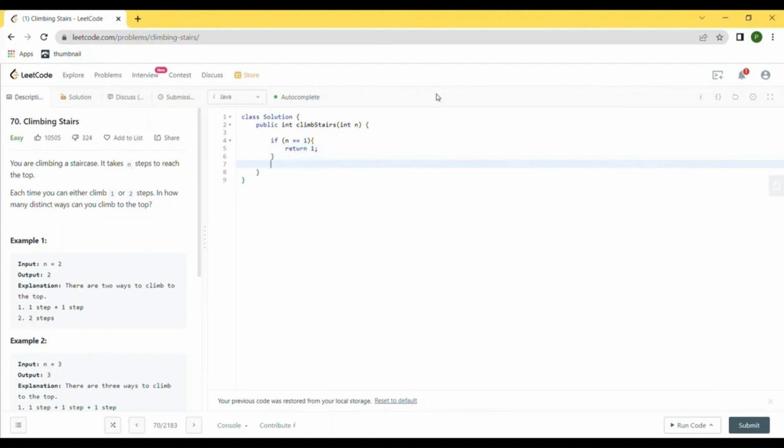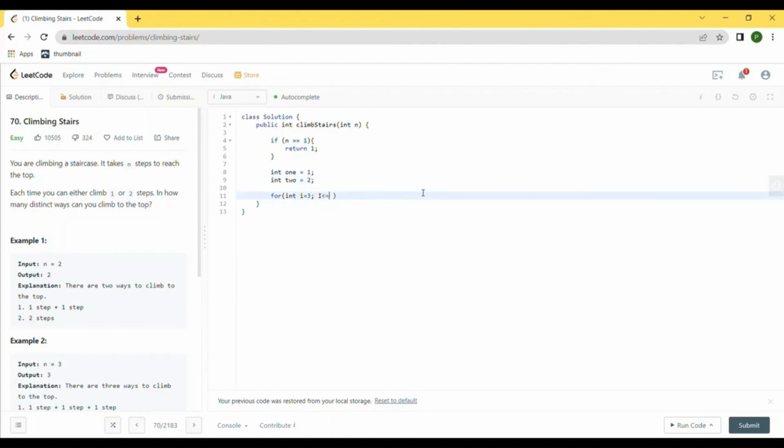And now let's define two parameters for one step and two steps. So we can say one step and we can initialize the value as 1, and we can create a variable for 2 steps, and we will initialize the value as 2. And now we will create a for loop starting from the third position, because we already have the results for n is equal to 1 and n is equal to 2.